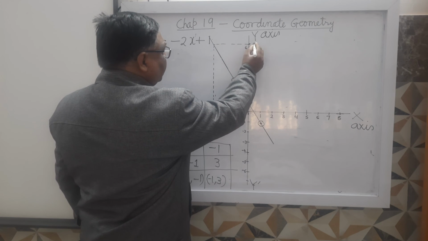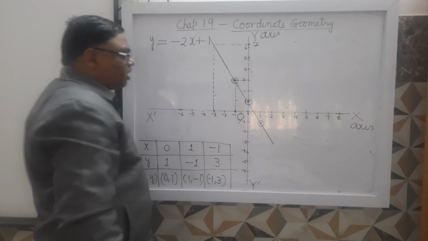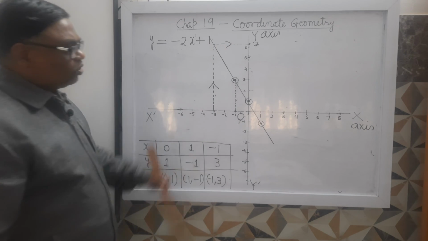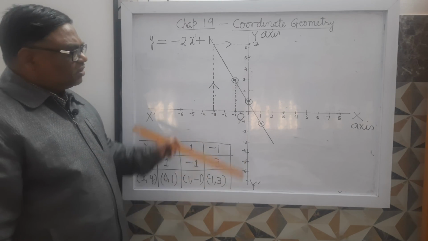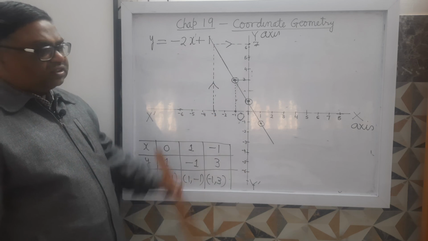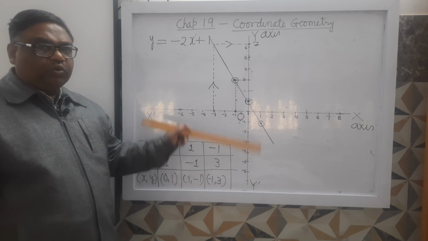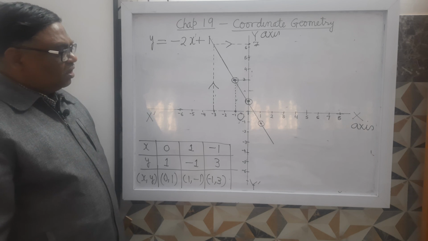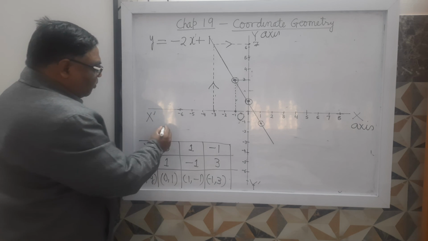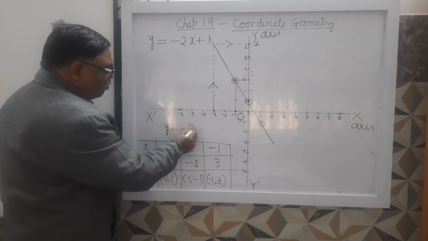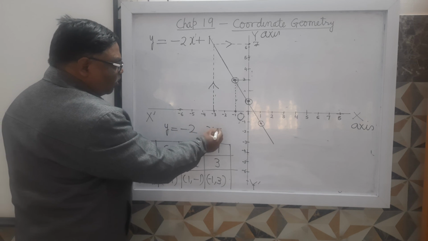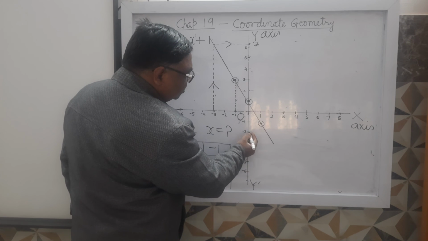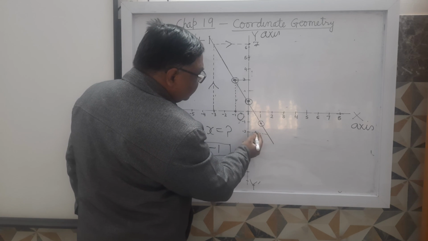Then you see here, it will be nearly 7. When x equals minus 3, y equals 7. Here it is not plotted over the exact graph, so you will do this over the graph paper. For example, y is given as minus 2. What will be x? Y equals minus 2 is this. You draw the line.